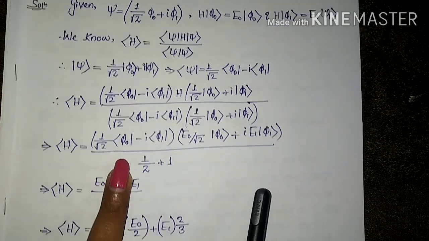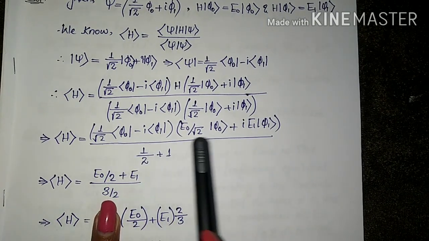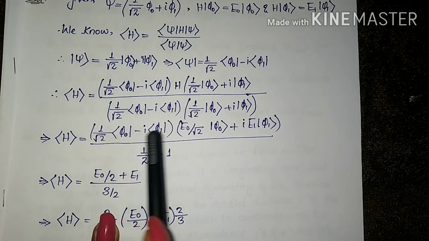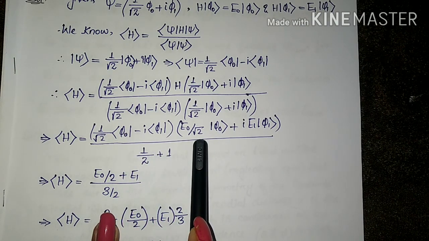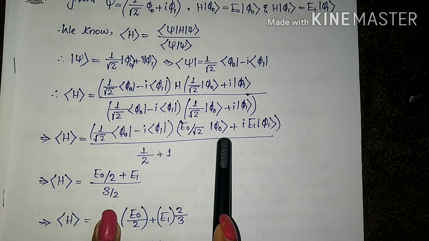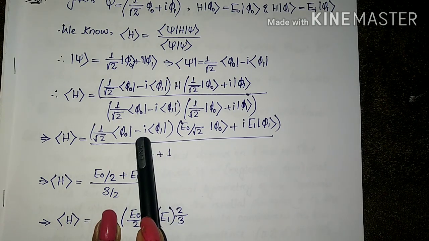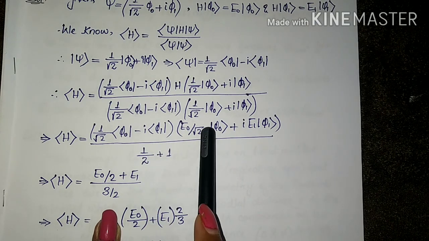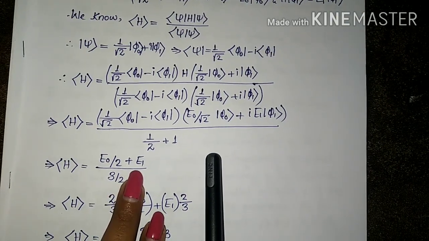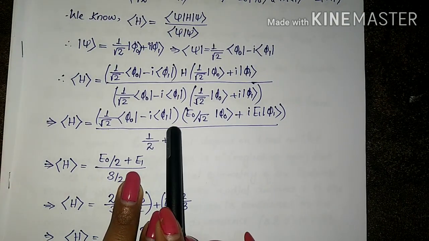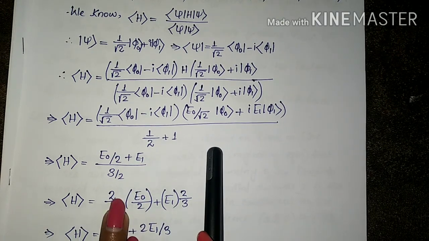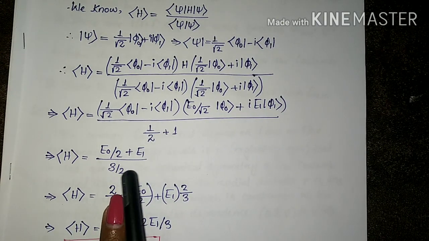Finally, in the numerator, you take the product. 1 by root 2 into E naught by root 2 gives E naught by 2, because the inner product is again equal to 1. Then, because minus iota times plus iota gives minus i squared, which is plus 1, the sign becomes positive and you have E1, since the value of this inner product is equal to 1. In the denominator, you will have 3 by 2.